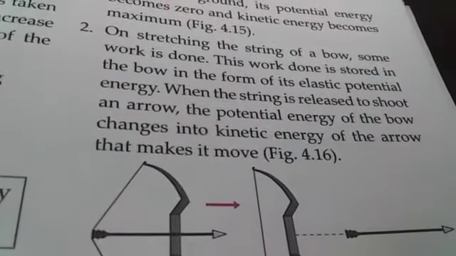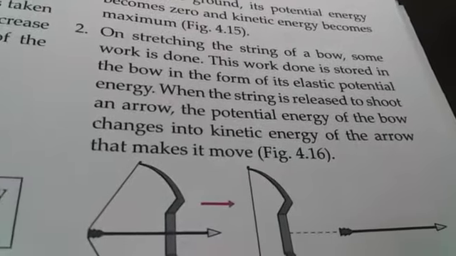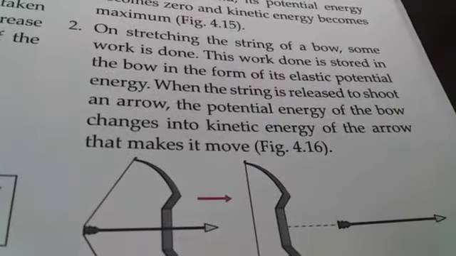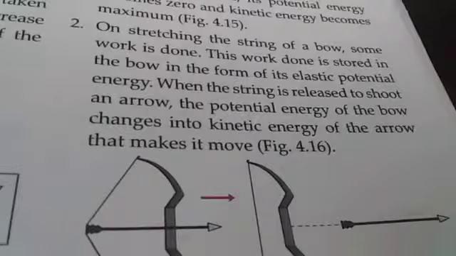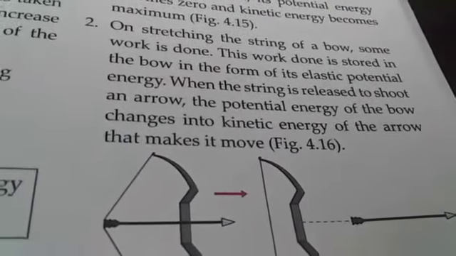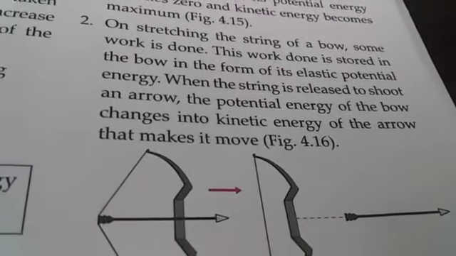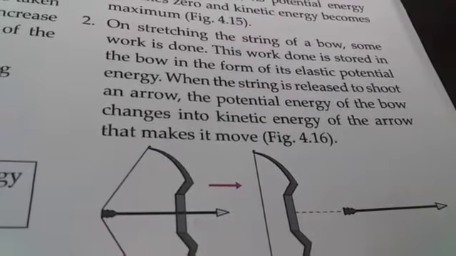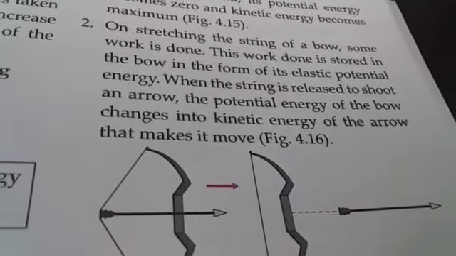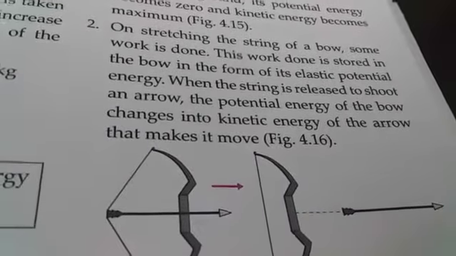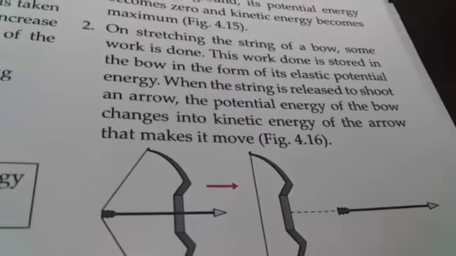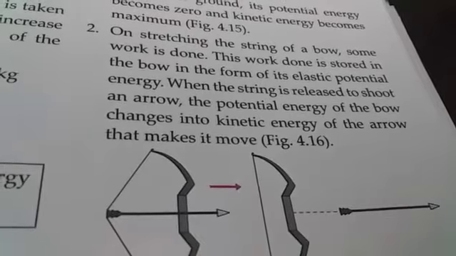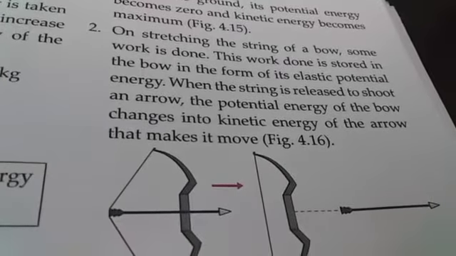Now conversion of potential energy into kinetic energy. Many examples are there. We are taking one here. On stretching the string of a bow, some work is done. This work done is stored in the bow in the form of its elastic potential energy. When the string is released to shoot an arrow, the potential energy of the bow changes into kinetic energy of the arrow that makes it move.